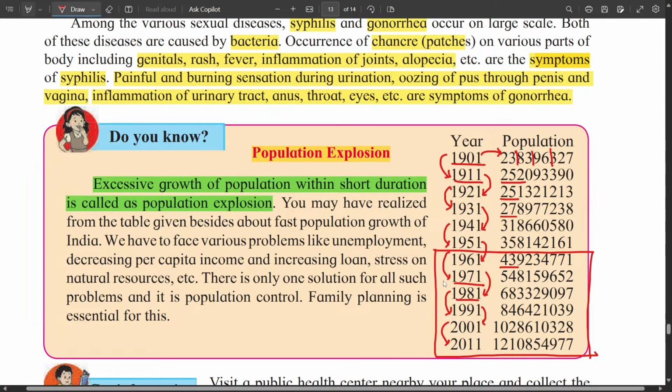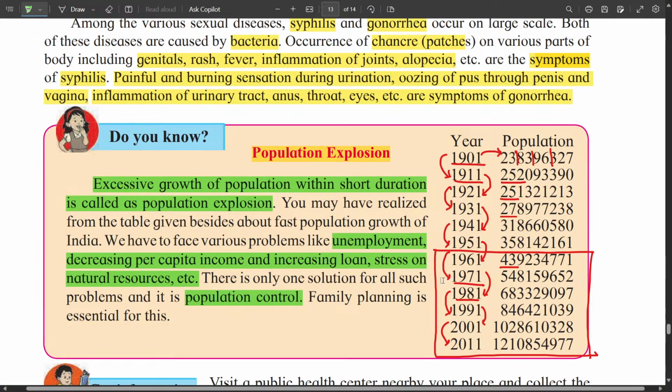Now this increased population comes with problems like unemployment, decreasing per capita income, increasing loan, stress on the natural resources, etc. And there is only one solution for all such problems, and that is population control. Because the increase in population is a result of two different things. One is the decrease in the death rate of people.